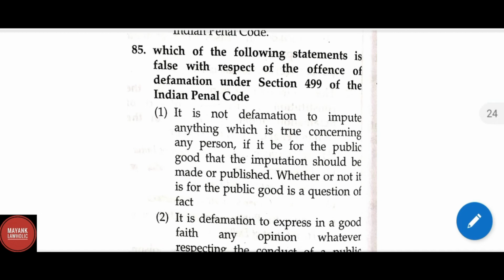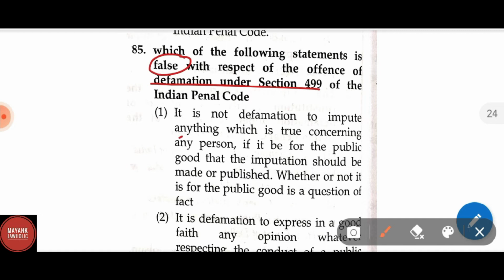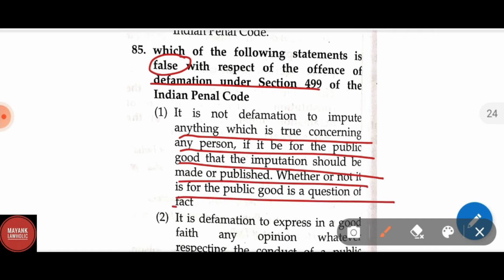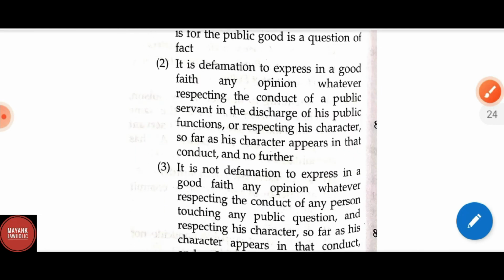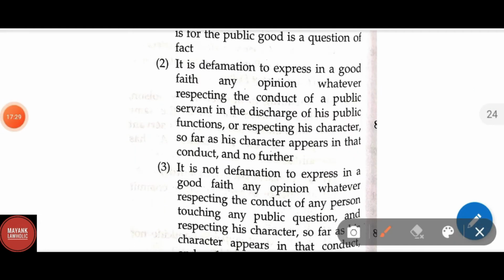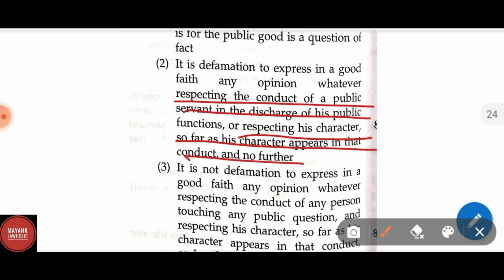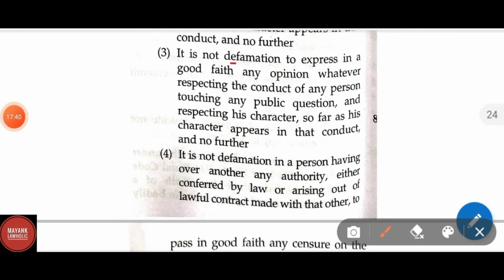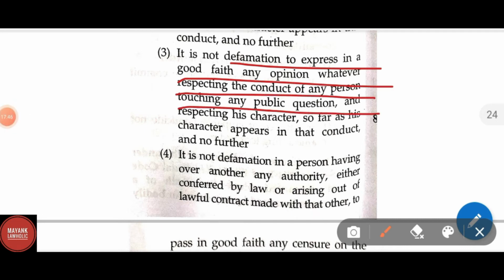Question number 85. Which of the following statement is false with respect to the offence of defamation under section 499 of IPC? It is not defamation to impute anything which is true concerning any person if it be for the public good that the imputation should be made or published. Whether or not it is for the public good is a question of fact. Option 2, it is a defamation to express in good faith any opinion whatever respecting the conduct of a public servant in the discharge of his public functions or respecting his character so far as his character appears in that conduct and no further. Option 3, it is not defamation to express in good faith any opinion whatever respecting the conduct of any person touching any public question and respecting his character so far as his character appears in that conduct and no further.